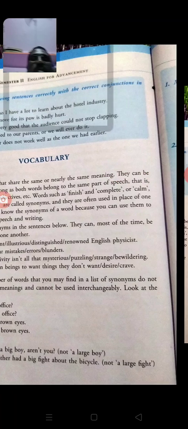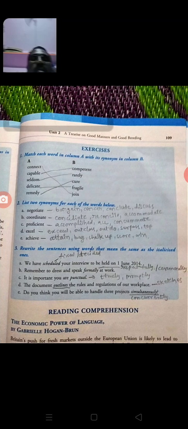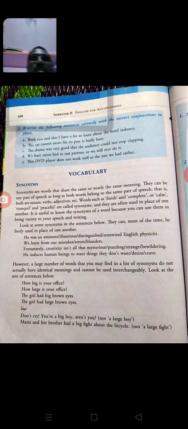These are the very simplest examples of using the words. Match each word in column A with its synonym in column B. You can see the exercise of synonyms in those examples.